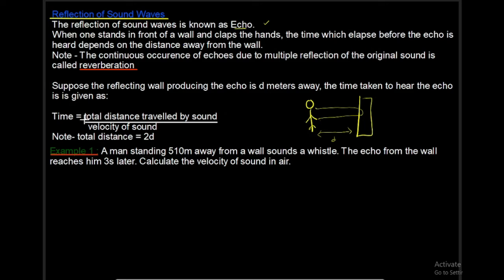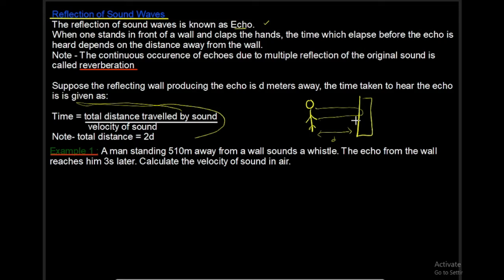Now, that time that will elapse, mathematically, this is the formula. We have the time equals the total distance traveled divided by the velocity of sound. The total distance traveled, if the distance between the wall and the individual is d, will be 2d, because the sound is going to travel to the wall and come back, moving away from the wall back to the individual.